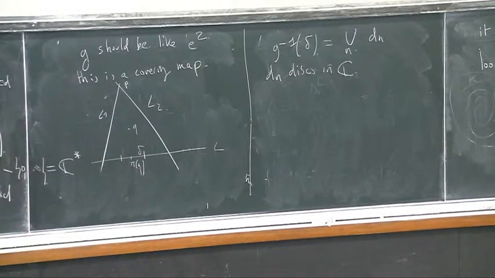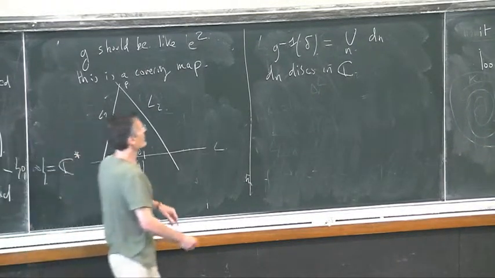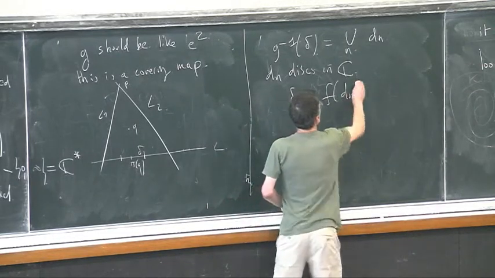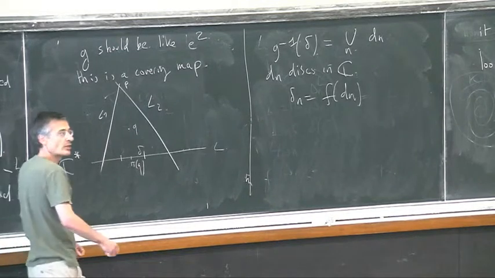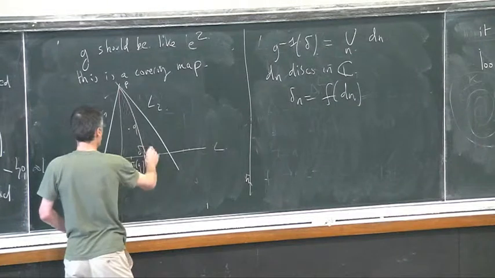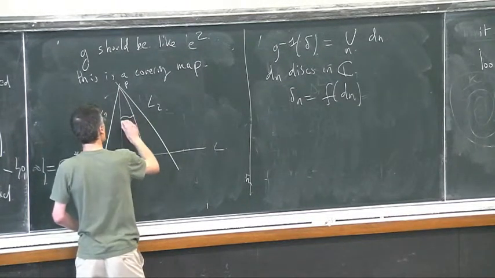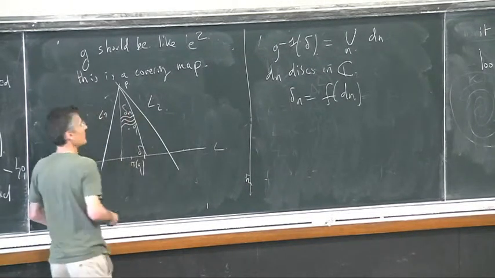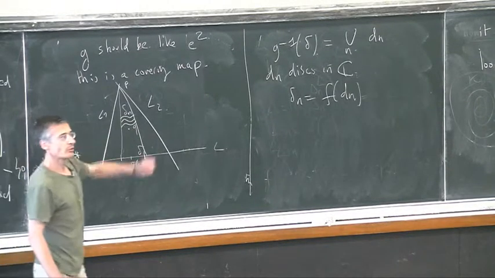Now, when you interpret this in a more geometrical way, looking at delta n being the image of those disks, what you see is exactly the picture I draw here. Through this projection, you see a sequence of disks which are graphs and going to Q. These are those delta n.